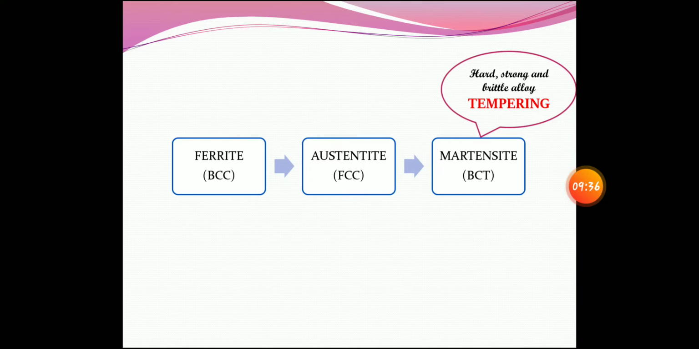Now coming to the next one. This ferrite to austenite transformation is already, I told, at 723 degrees centigrade. But